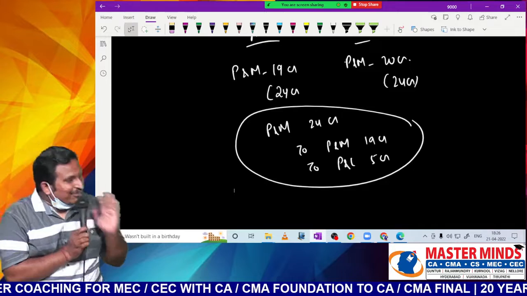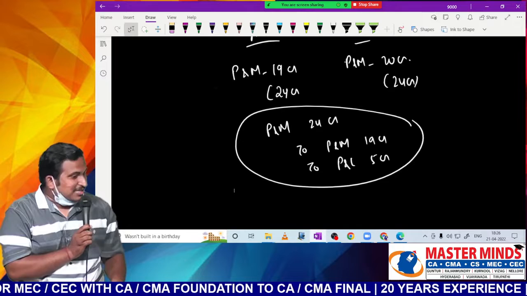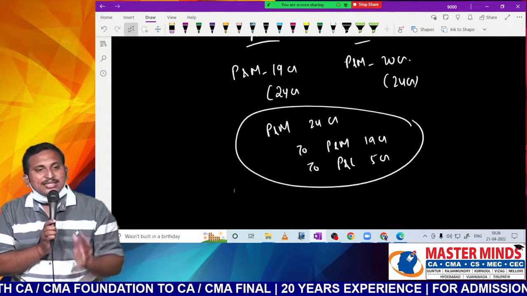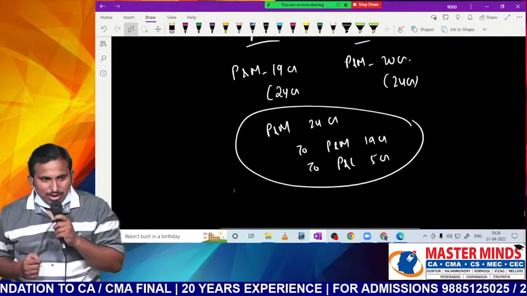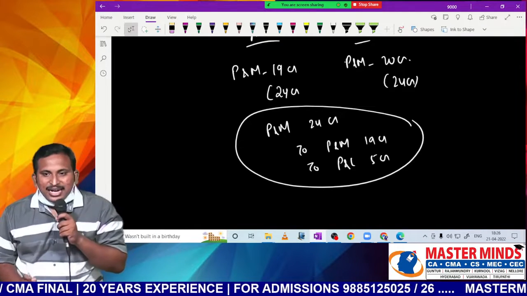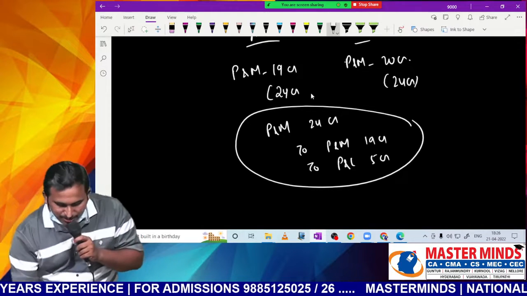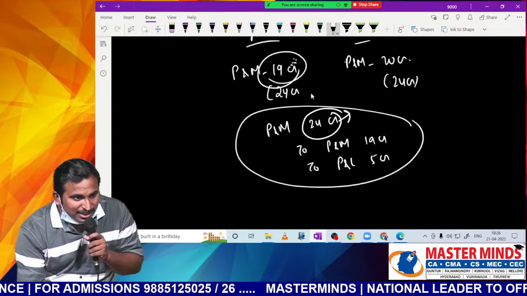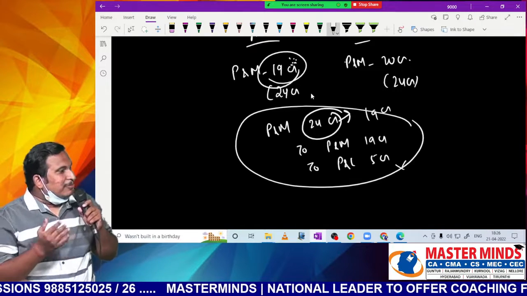If the asset is having commercial substance, then you can book profit or loss. If the asset is not having commercial substance, in this scenario you cannot book the profit or loss. Now the principle the standard has brought is, if the asset is not having commercial substance, then the transfer has to be done at book carrying amount of the asset given up only. That means you cannot record this asset at 24. You have to record at carrying amount of the asset given up, 19. As a result, can you book any profit or loss? No. That is the principle brought, sir.